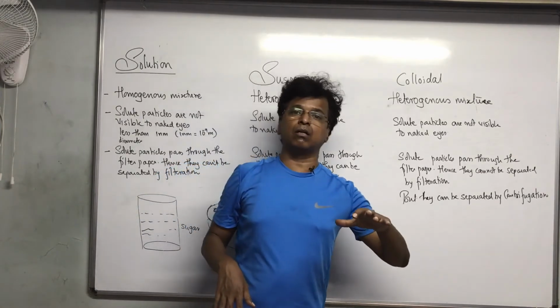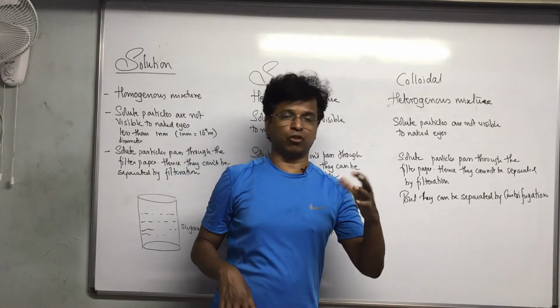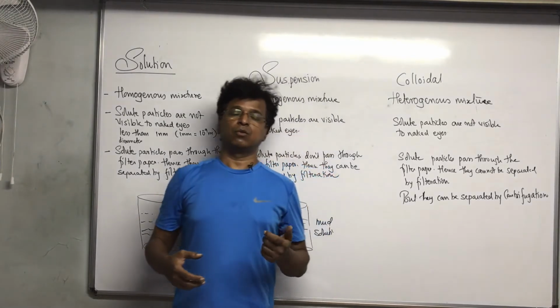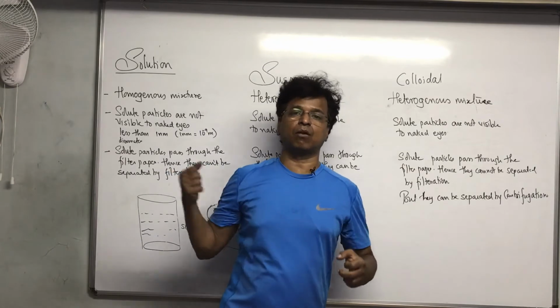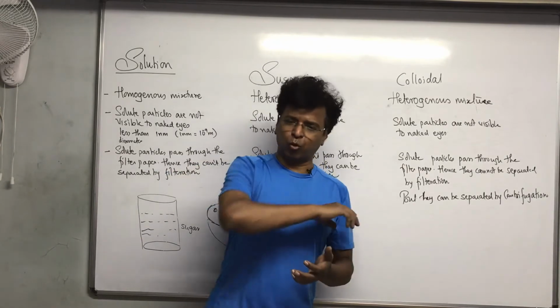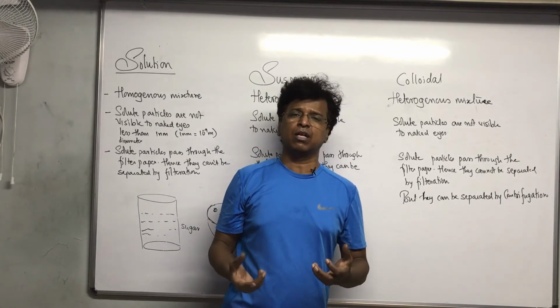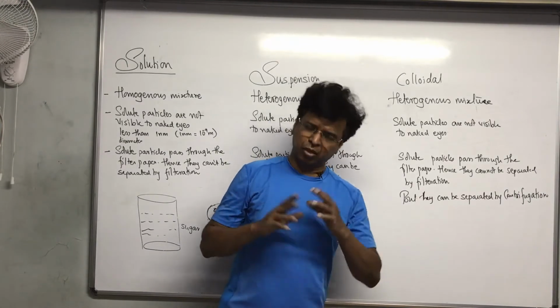If you see your washing machine, in the washing machine we have a dryer. The water basically comes out of the dryer. What it does is rotate. The dryer rotates the clothes at tremendous speed.